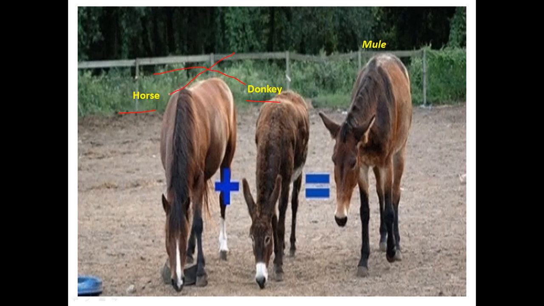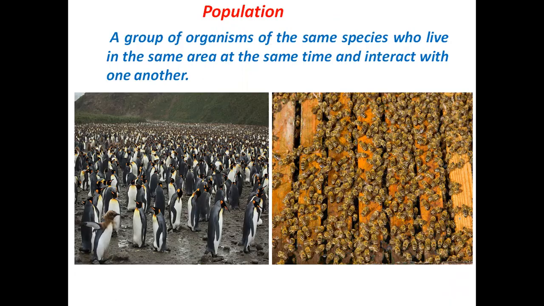When these two species, horse and donkey, which are entirely different species, are crossed with each other, the resulting offspring is called a mule. This mule is not a species, because it is infertile and sterile. It cannot have its own offspring or fertile babies, so it's not a species. I hope these two examples help you understand what a species is.